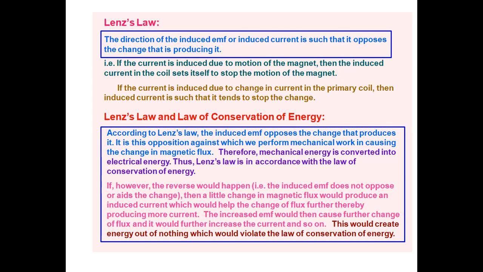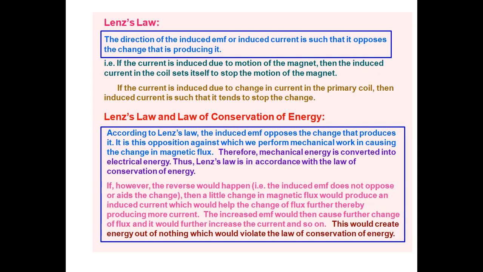And after that, Lenz's law is a consequence of the law of conservation of energy. So how is it? We'll see.